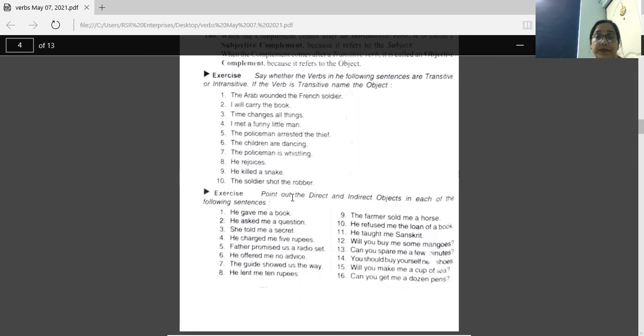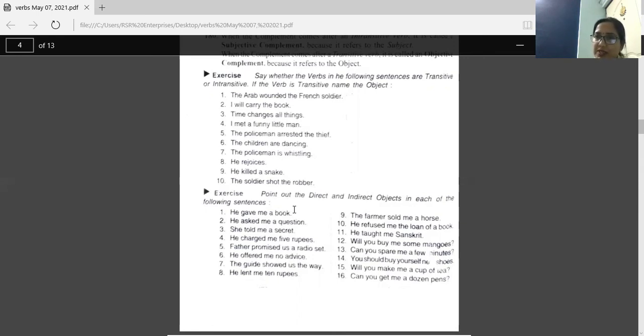Next exercise. Point out the direct and indirect objects in each of the following sentences. Okay, direct object, what I explained: persons, usually we take them as indirect. And if a thing is given there, that is direct, which is directly affected by the verb.